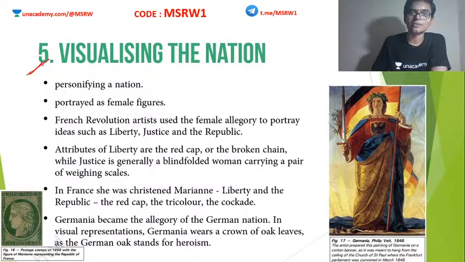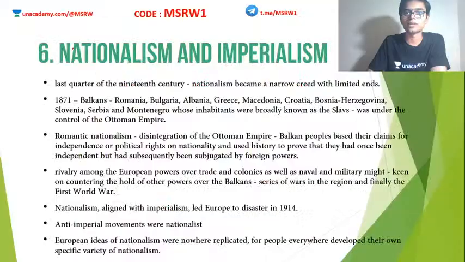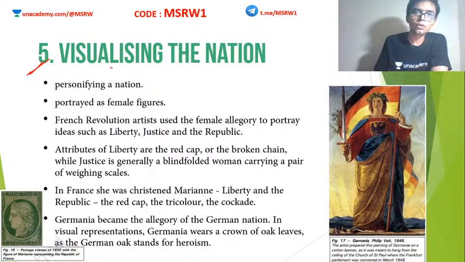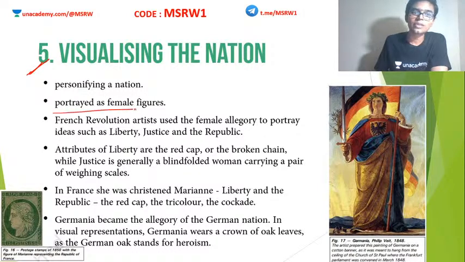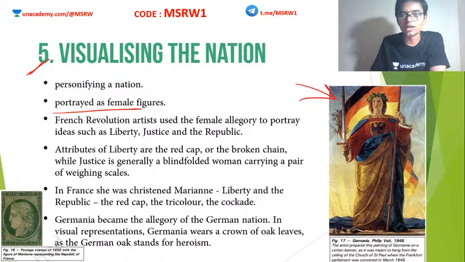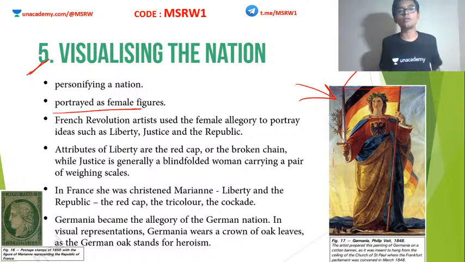Now, visualizing nation. We have almost reached the end of this session. So visualizing nation. This is also the time when we see that nations are visualized as a person. They are actually portrayed as female figures. You see this figure here. This is actually a woman. There is a woman in a very weird cloth with a sword in her hand, and there is a German flag. Can you see this German flag? Black, orange and yellow. So this is actually Germania. This woman is representing Germany. This is how people and artists visualized nations around this time.